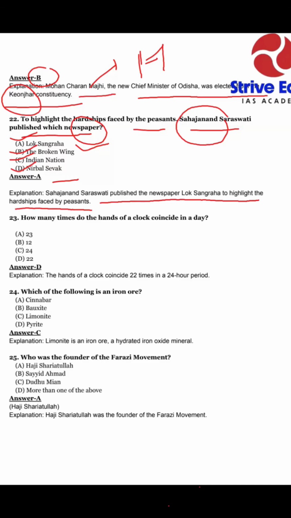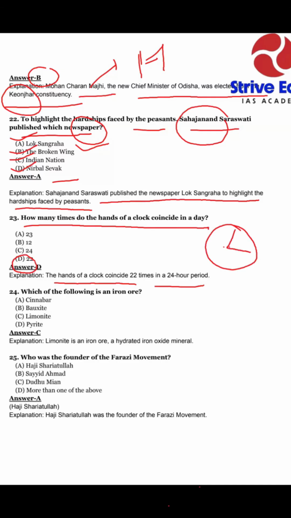In the next question, how many times do the hands of a clock coincide in a day? Option D, 22, is correct. The hands of a clock coincide 22 times in a 24-hour period. In our clock there are three hands: an hour hand, a minute hand, and a second hand.